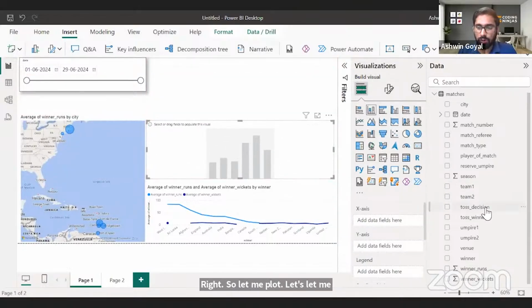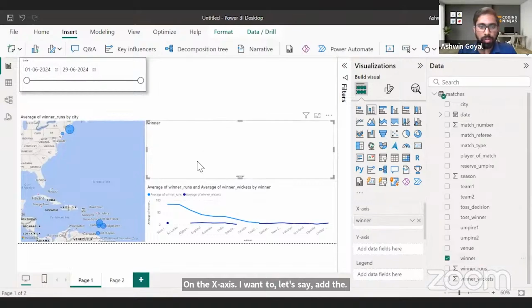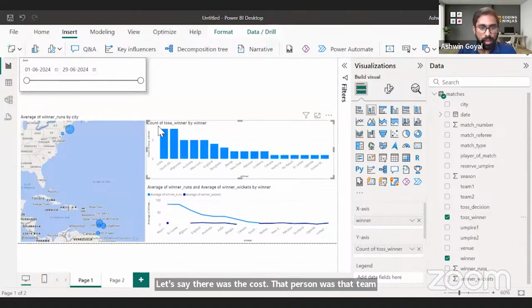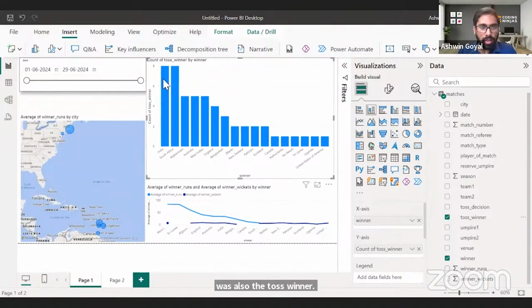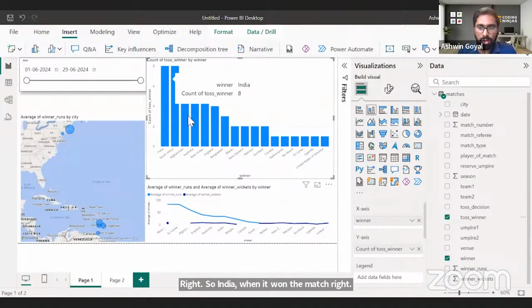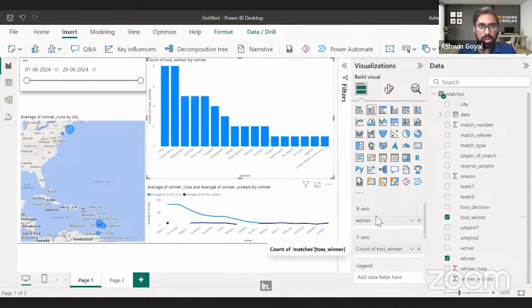On the x-axis, I want to add the winner who won the match, and in how many cases that team was also the toss winner. So India, when it won the match, in 8 cases it was the toss winner.